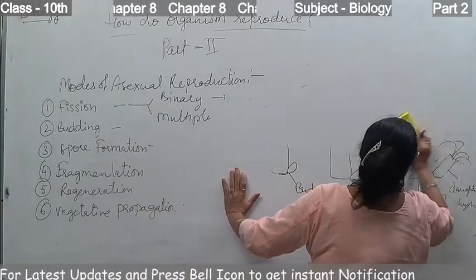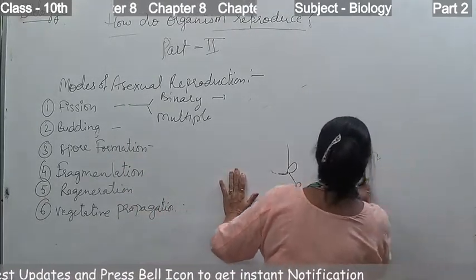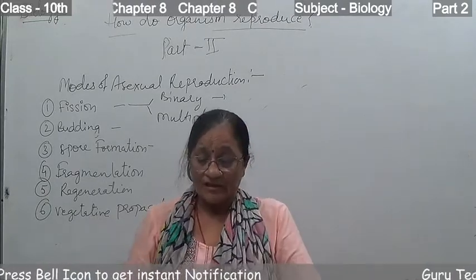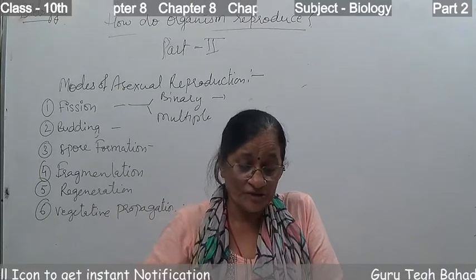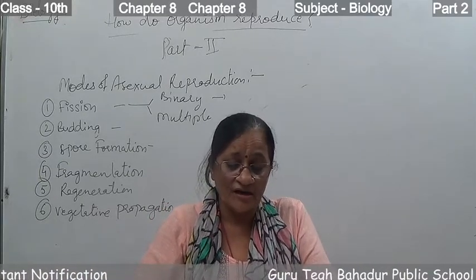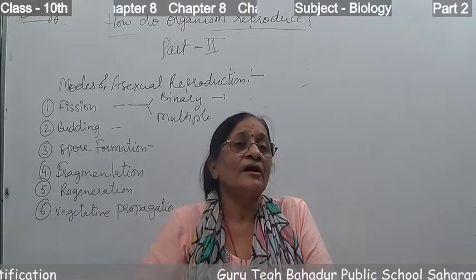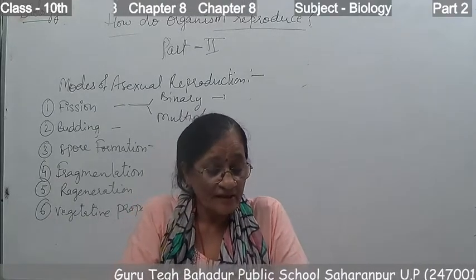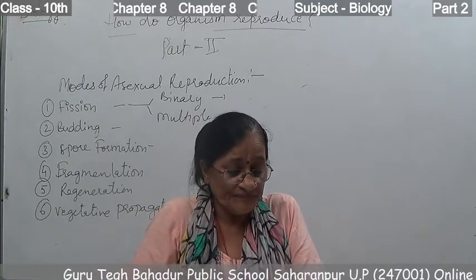Now the next process is sporulation or spore formation. It occurs in some bacteria and fungi, like rhizopus or bread mold. It happens in these organisms.